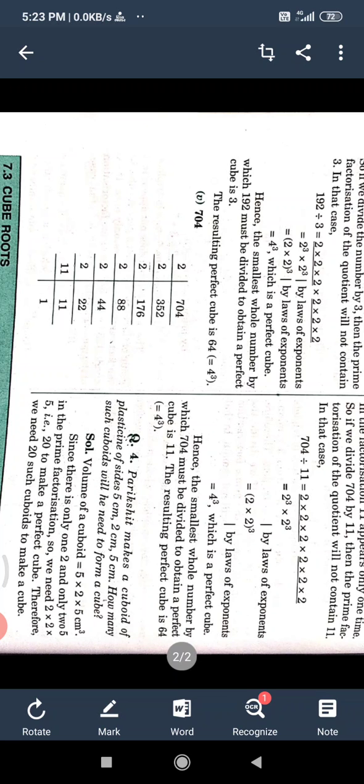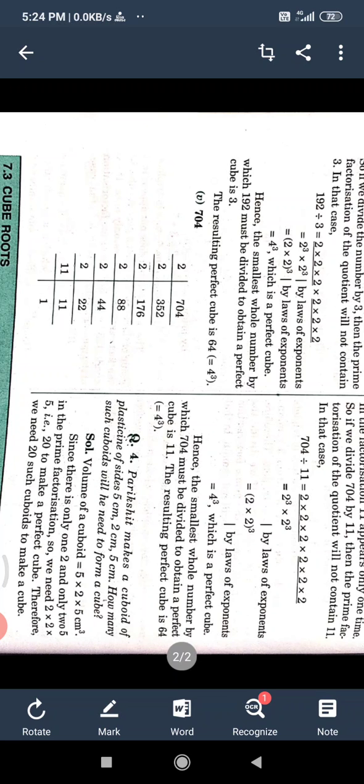So first we have to find the volume of a cuboid, which is equal to L times B times H. We know this formula: length, breadth and height. So 5 multiply 2 multiply 5. Since there is only one 2 and only two 5s in the prime factorization, so we need